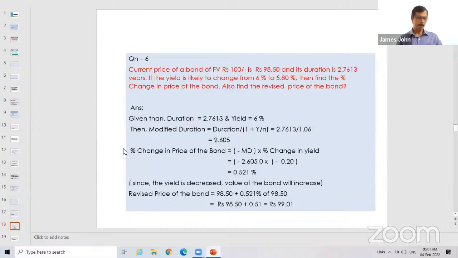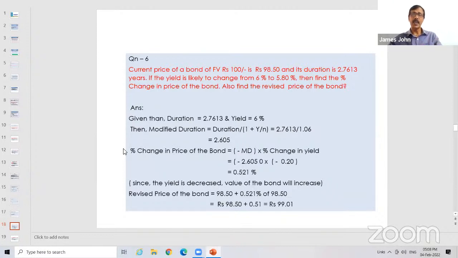Sir, you said that the modified duration should have a minus sign also. No. In what cases should a change in the price of a bond have a minus sign? What I told you is that for the formula, modified duration is always a number. It has no sign; it is always positive. It is representing a digit or a percentage.